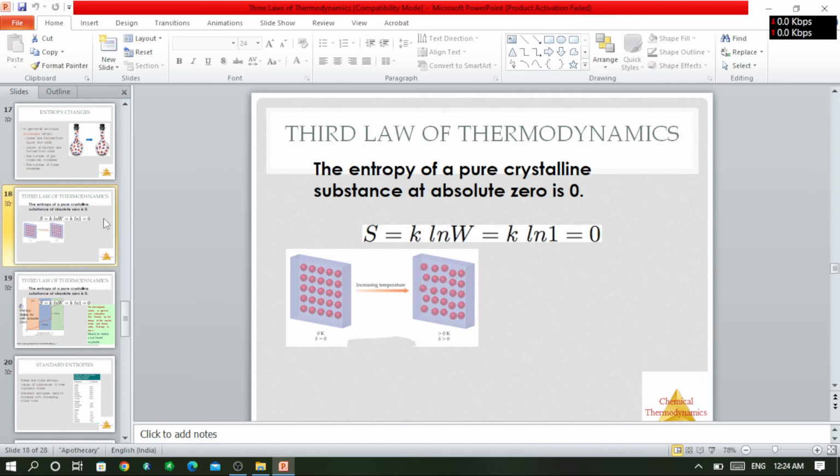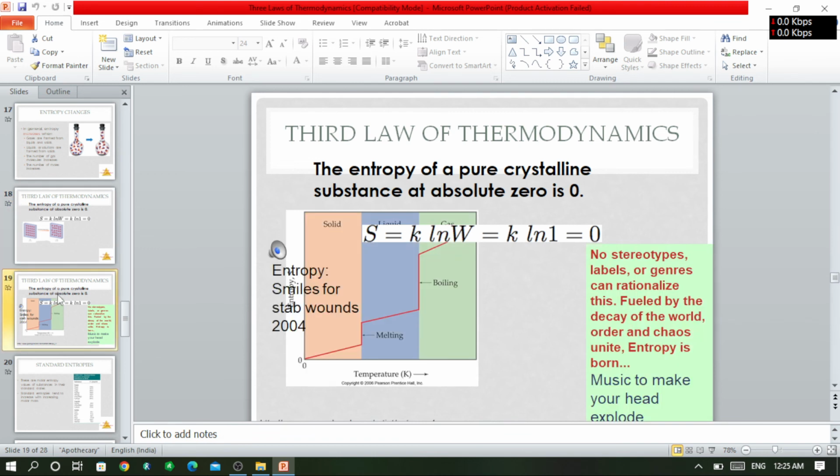Here is the third law of thermodynamics, and what it says is that the entropy of a pure crystalline substance at absolute 0 temperature is given by the formula S is equal to k ln W, which is also equal to k ln 1, which comes to 0. So this is the short form of the third law of thermodynamics.